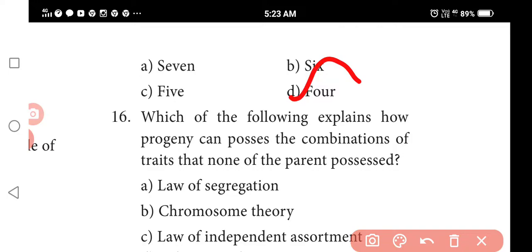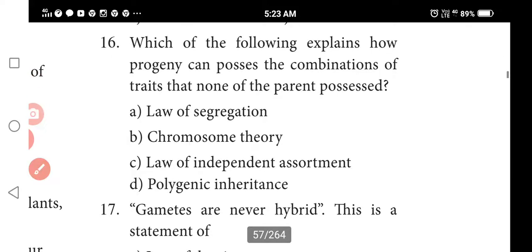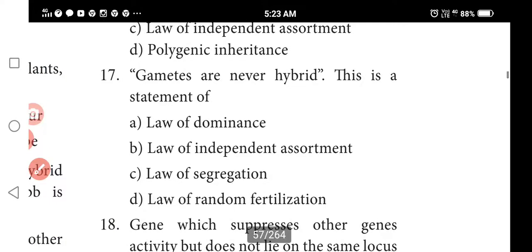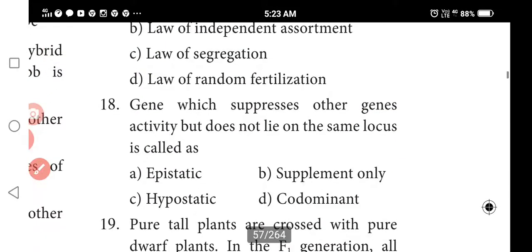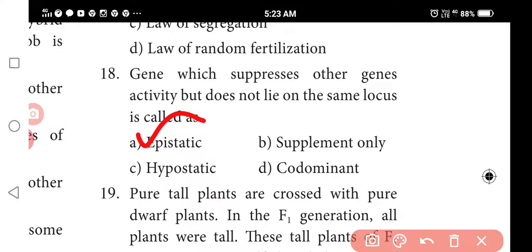Next, which of the following explains how the progeny can possess a combination of traits that none of the parents possesses? 16th, law of independent assortment. Next, gametes are never hybrid. This is the statement of the law of segregation. So next, a gene which suppresses other genes actively but does not lie on the same locus is called epistatic. The suppressed one is hypostatic.